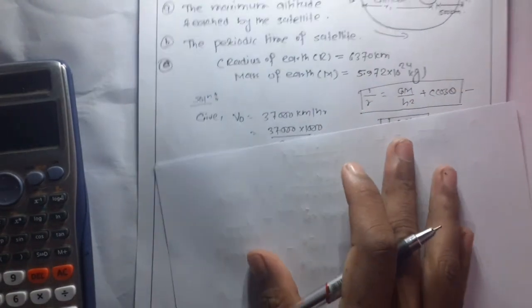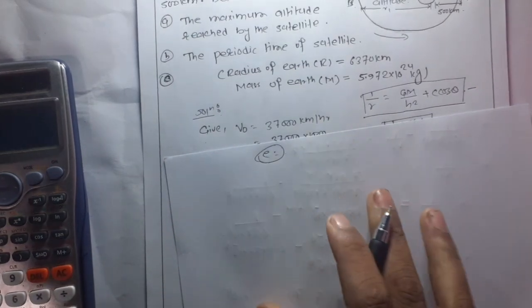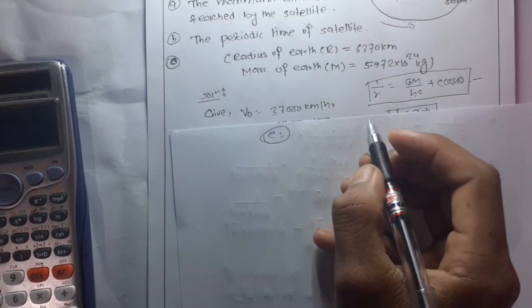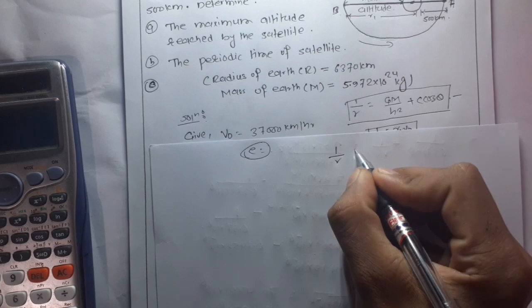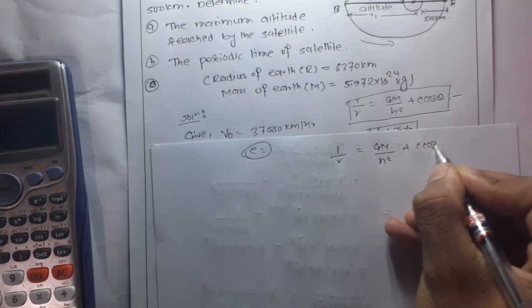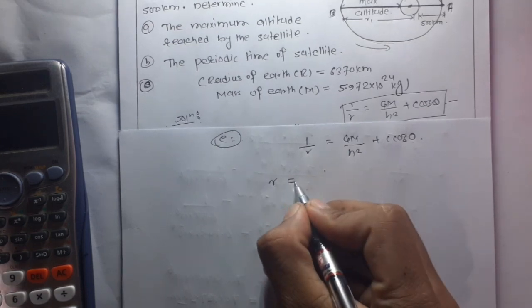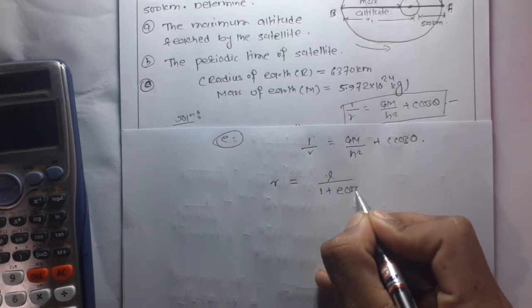also asks to find the eccentricity of conic section. So for the eccentricity, the same formula is used, that is 1 by r is equal to gm by h square plus c cos theta. From conic section we know in polar coordinates r is equal to l by 1 plus e cos theta.